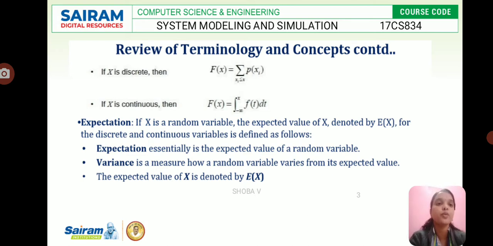Now we'll see the review of terminology and concepts. They have given a formula. If x is discrete, then F of x is equal to the summation of p of xi. If x is continuous, then F of x is the integral from minus infinity to x of f of t dt. Then we have expectation and variance. If x is a random variable, the expected value of x is denoted by E of x, for discrete and continuous variables. The expected value of a random variable is called its expectation, and we also measure how a random variable varies from its expected value.